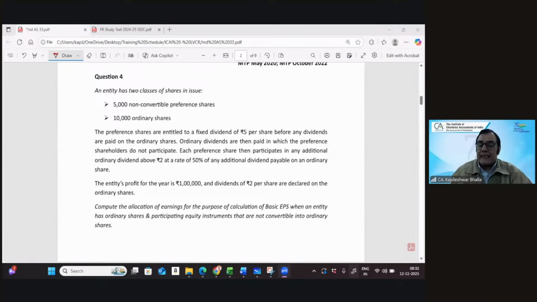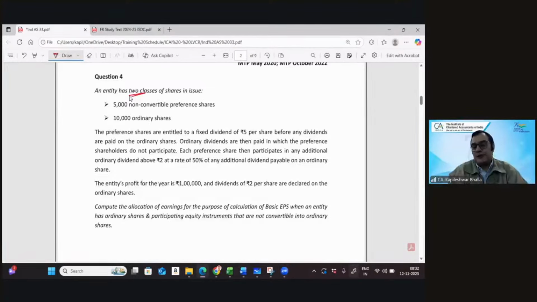It says an entity has got two classes of share: one is a non-convertible preference share and one is 10,000 ordinary shares. It's basically participating preference shares in this particular case. The preference shares are entitled to a fixed dividend of 5 rupees per share before any dividends are paid to the ordinary shares. The ordinary dividends are then paid, in which preference shareholders do not participate.